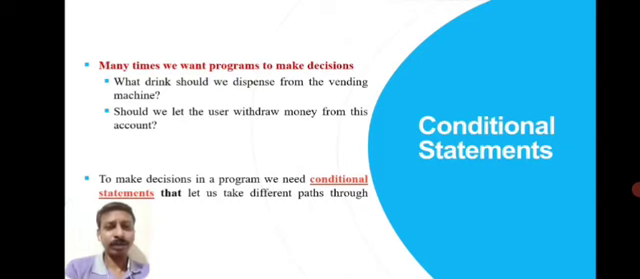In real life also, you know that while we are traveling in a car, if you reach a four-way junction, we have to take a decision whether to go straight, left or right in order to reach our destination. Similarly, in programs also, we want programs to make right decisions to get the correct output.